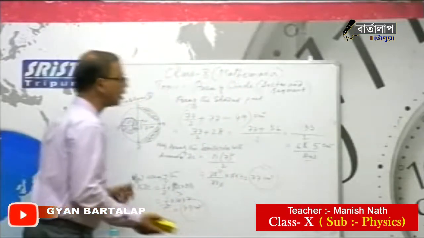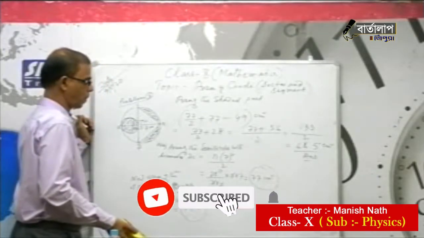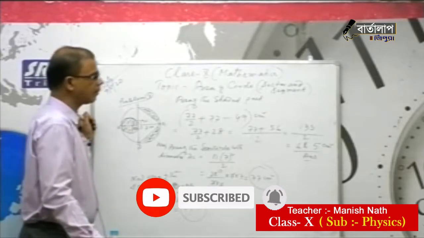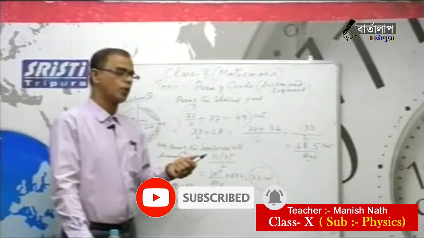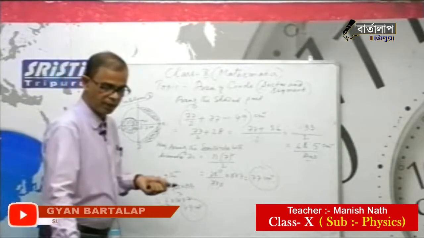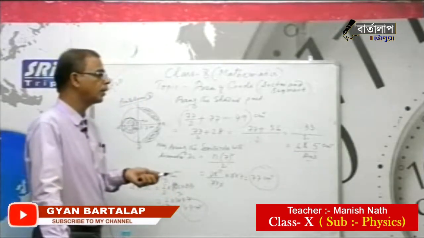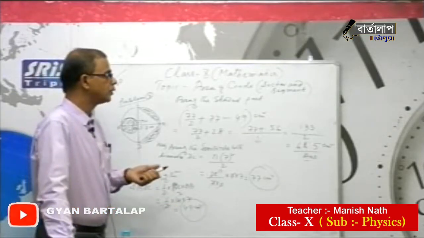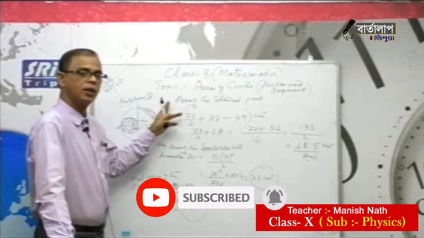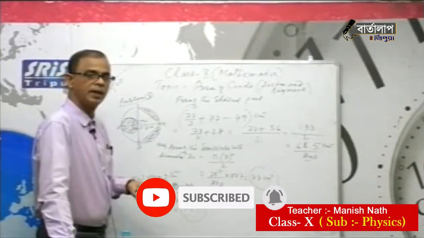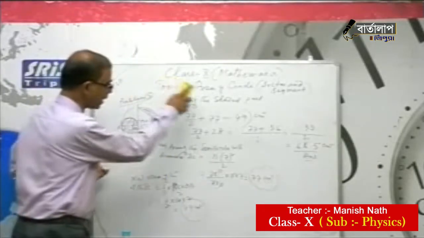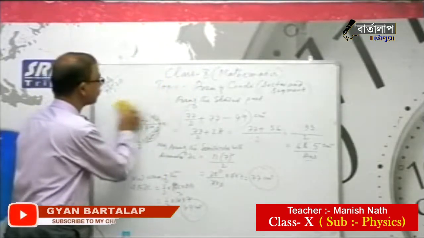This is another sum I will take, problem 4. These are the important sums, all related to circle. Maximum times this type of question comes in the board exam. And yesterday I already discussed the syllabus reduced portion. If you could follow, only the sector and segment 120 related sum is not there. 120 central angle related sums are not there this time from area related to circle. Now problem 4.